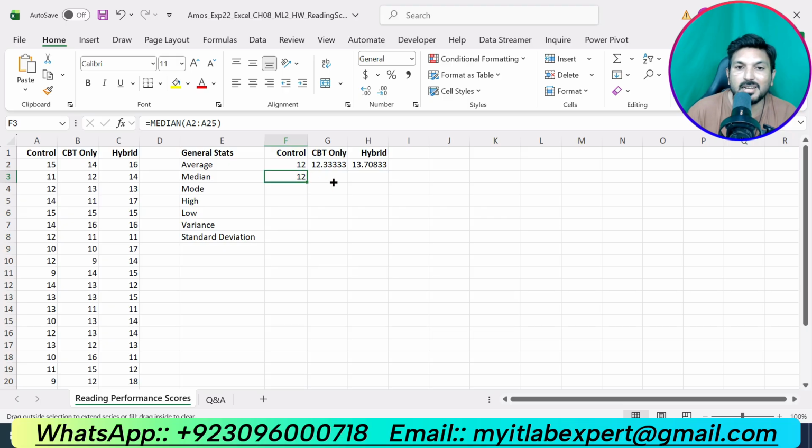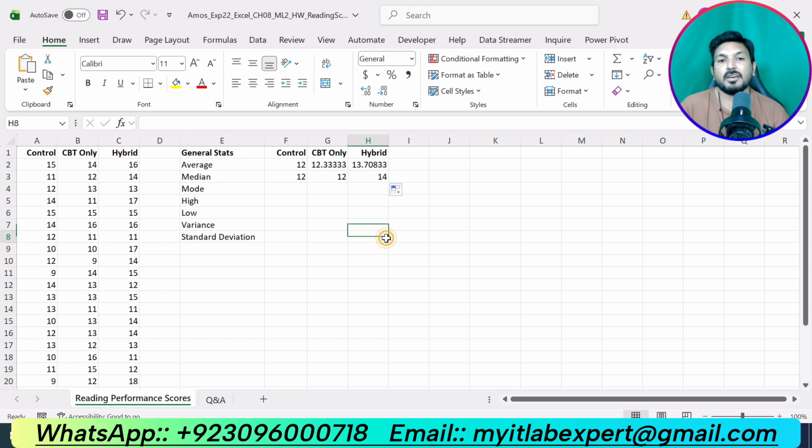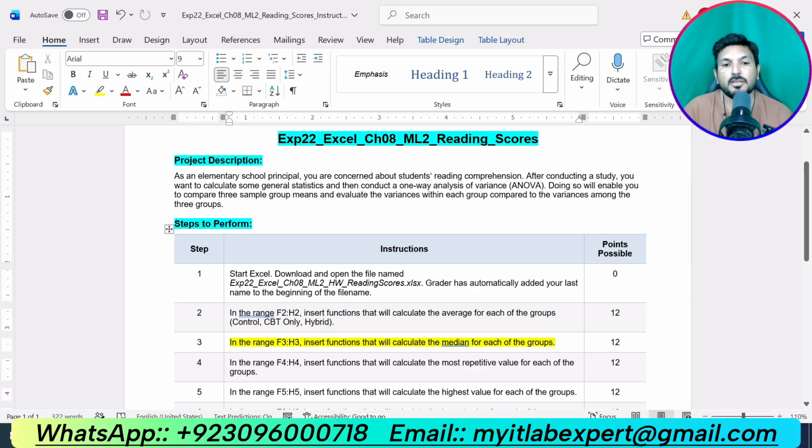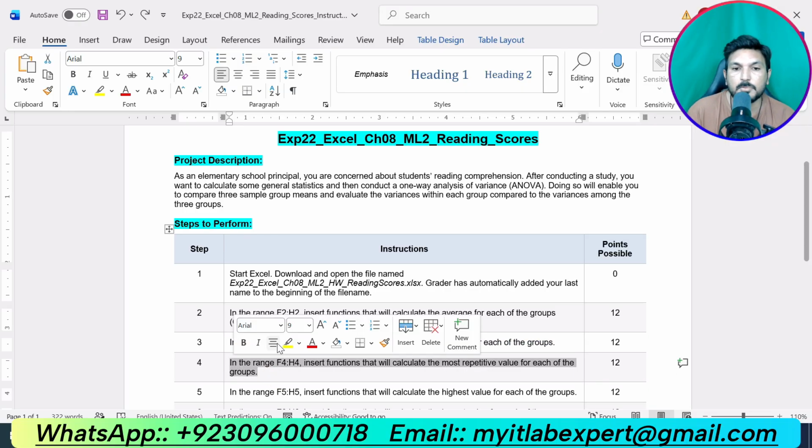Now use the fill handle to copy the formula into G3 and H3. So for G3 our data is given into the range B2 up to B25, and for hybrid we are given the data in the range C2 up to C25. So we have calculated the median for the control, CBT only and hybrid. Okay, so that is all about step number 3. Now we are supposed to do next step, that is step number 4.